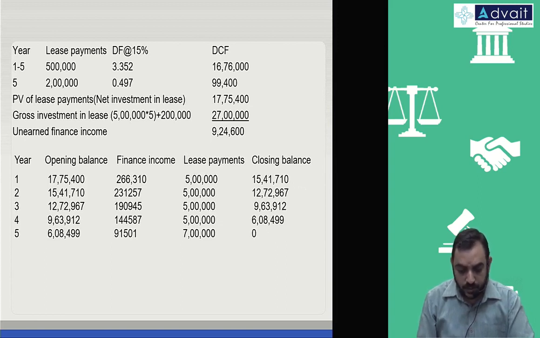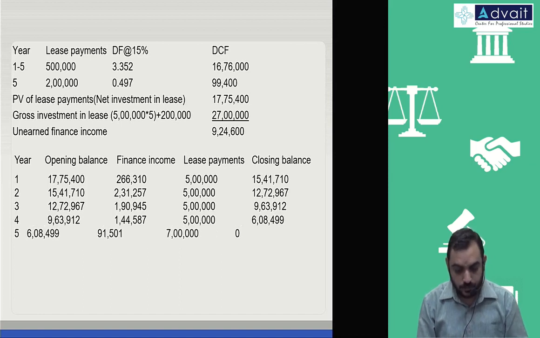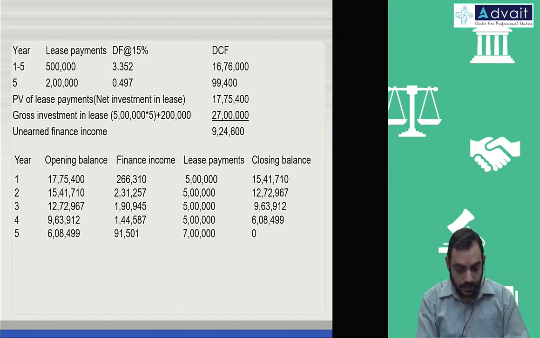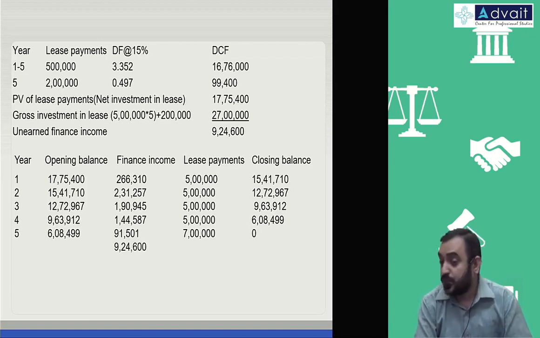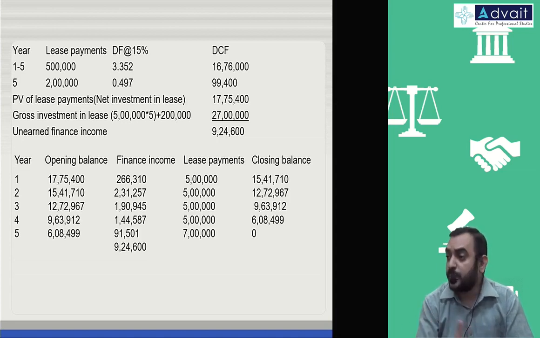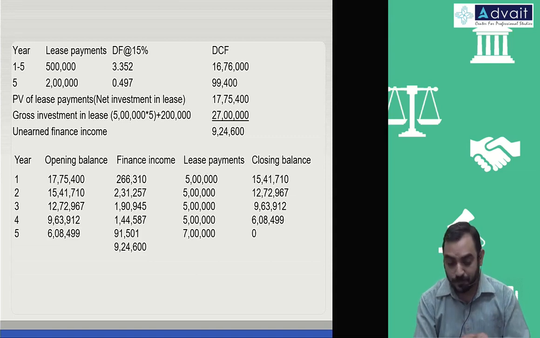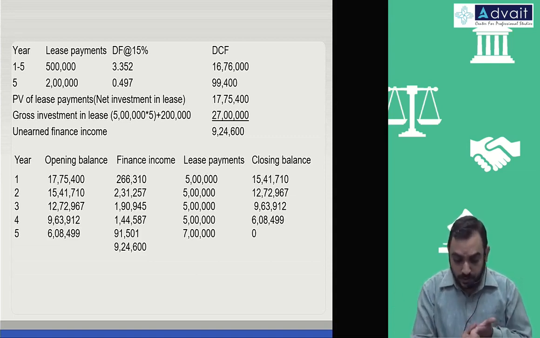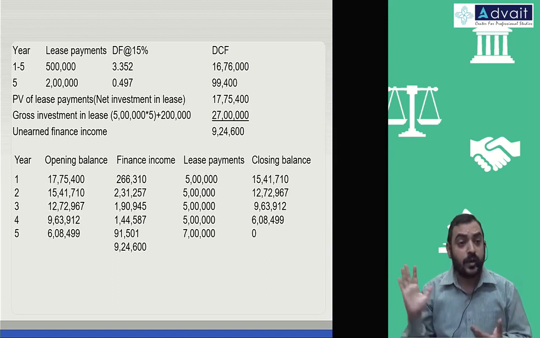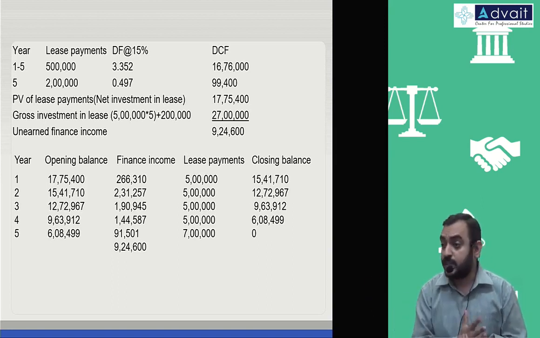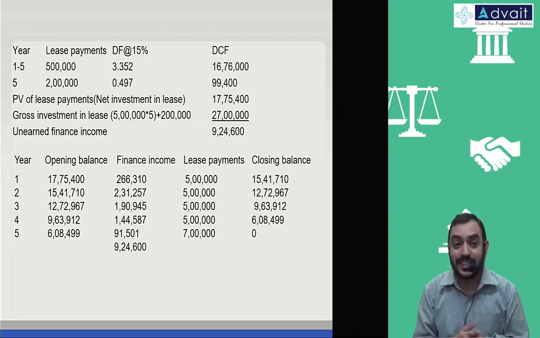And just for one part, can you do the total of finance income? How much amount comes to? 9,24,600. So that's what should perfectly match with your unearned finance income, because that is the income which is recognized over a period of 5 years on account of time value of money. So this finance income ultimately will go to P&L, closing balance will go to balance sheet. They will show it as receivables from lease, net investment in lease, receivables.